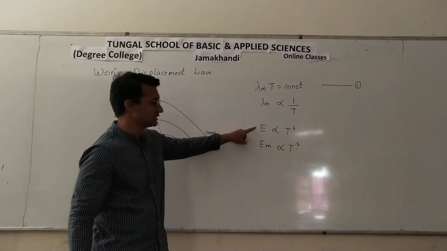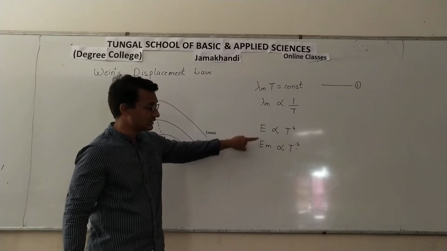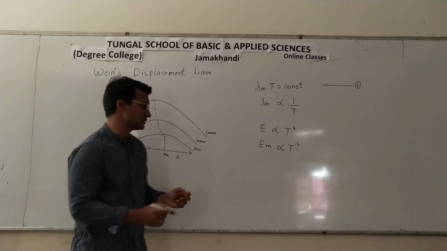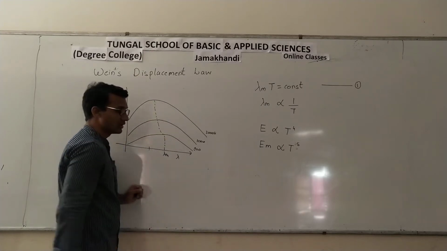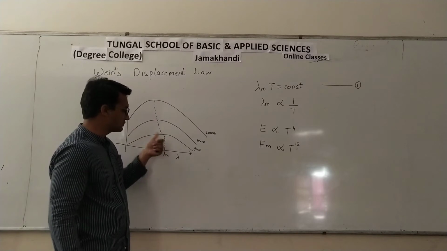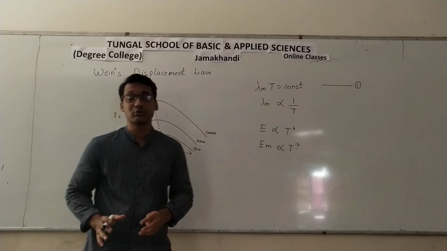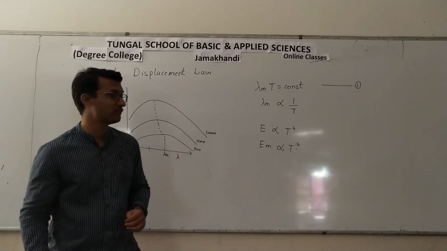Try to understand the difference between E and Em. E is the energy. Em is the maximum energy. This bump we are talking about, this bump. So from here we can see that the energy is more at this point.